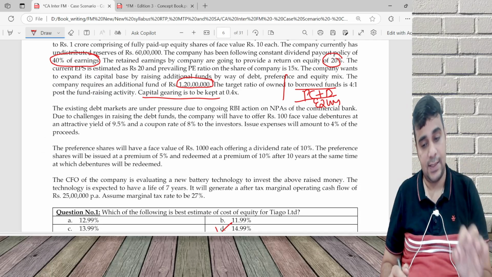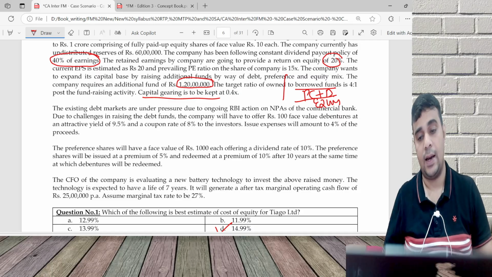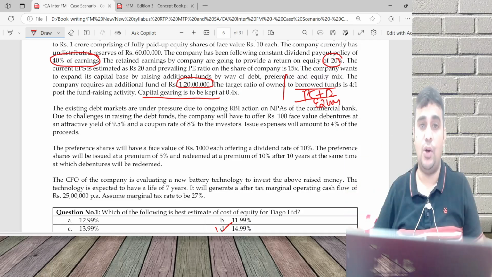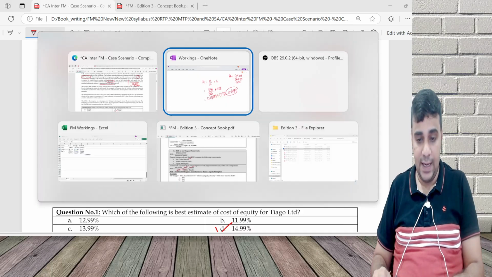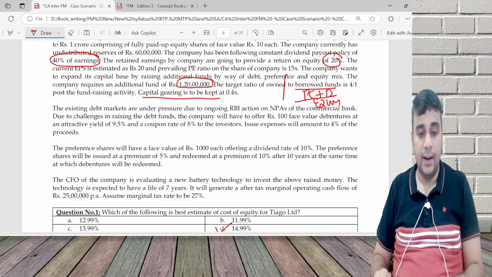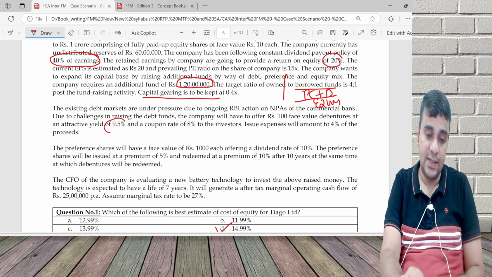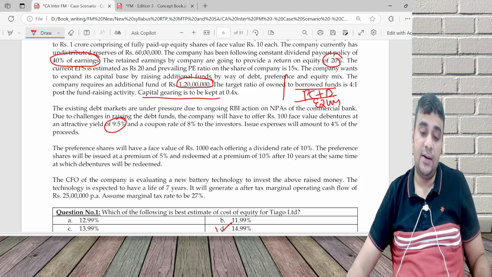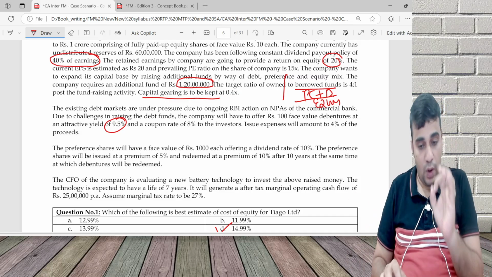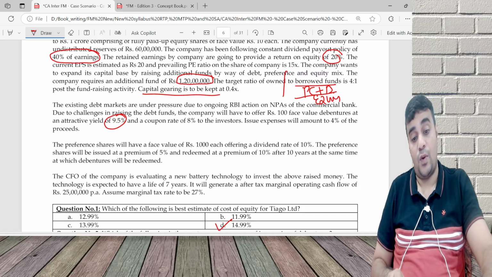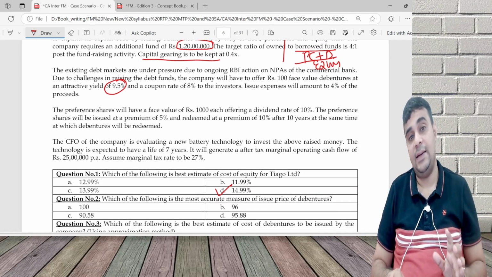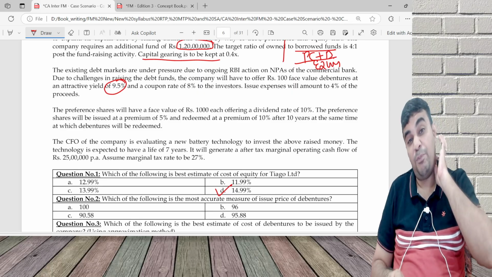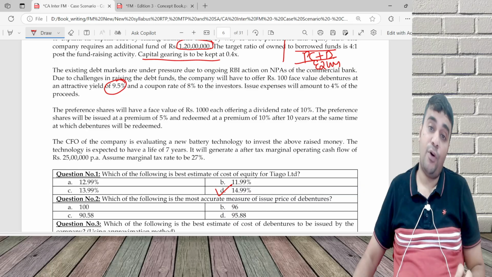Existing debt markets are under pressure due to ongoing RBI action on NPAs of the commercial banks, due to challenges in raising the debt fund. The company will have to offer 100 face value at a yield. Yield means what the investor needs. Investor needs 9.5, but I am giving an interest of 8%. Investor wants 9.5, you are paying 8.